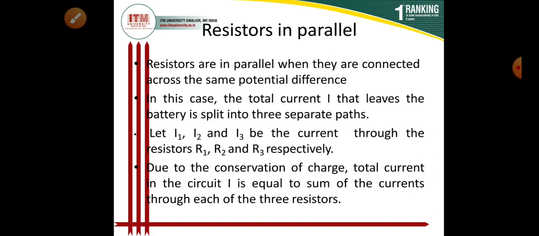So when I'm talking about the total current I that leaves the battery, it will split into three separate parts.